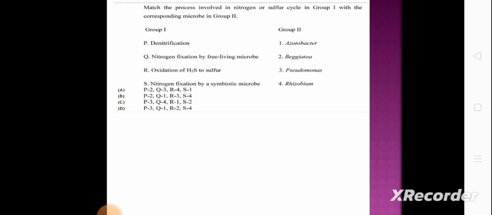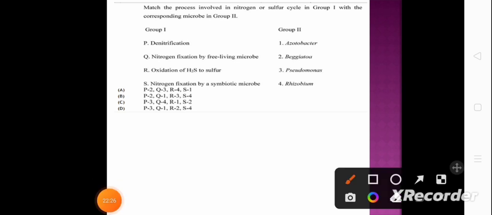P is denitrification, Q is nitrogen fixation by free living microbes, R is oxidation of H2S to sulfur, and S is nitrogen fixation by a symbiotic microbe. In group 2, option 1 is Azotobacter, 2 is Vegetua, 3 is Pseudomonas, and 4 is Rhizobium.